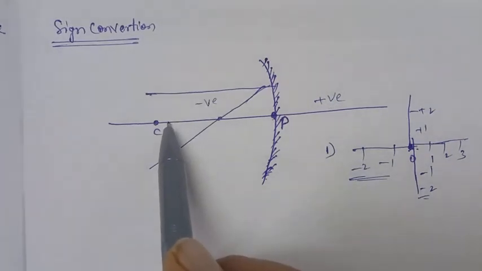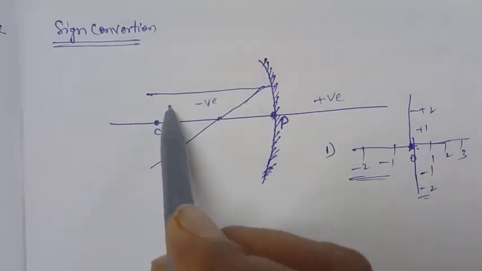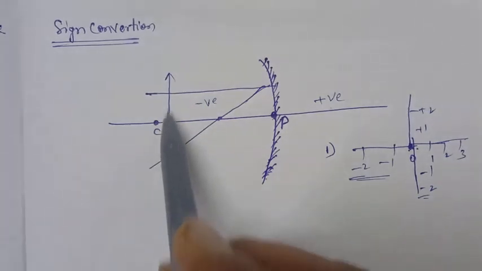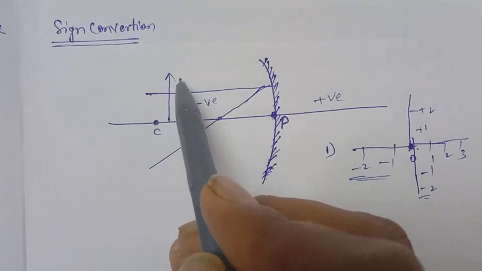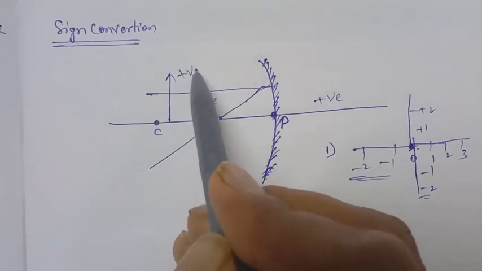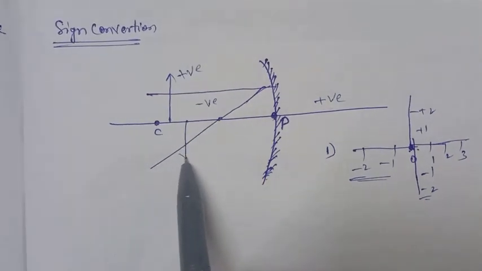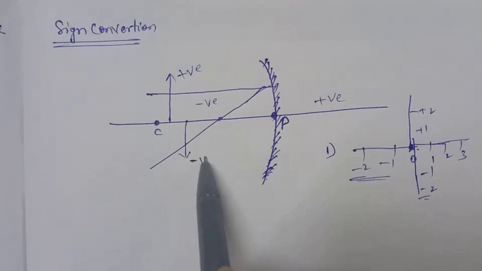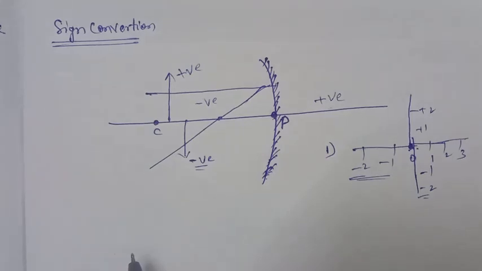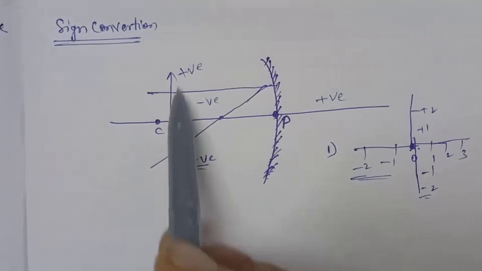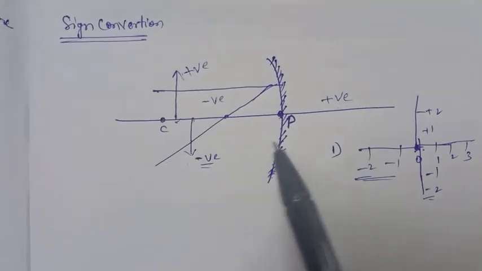Upward, or normal to the principal axis, we measure the height in a positive manner, and downward we measure the distances in a negative manner. Upward positive, downward negative. And next, here the image will be inverted. You can observe the object and its image will be like this.